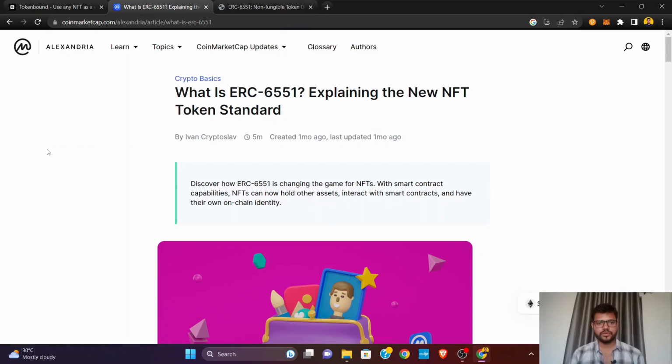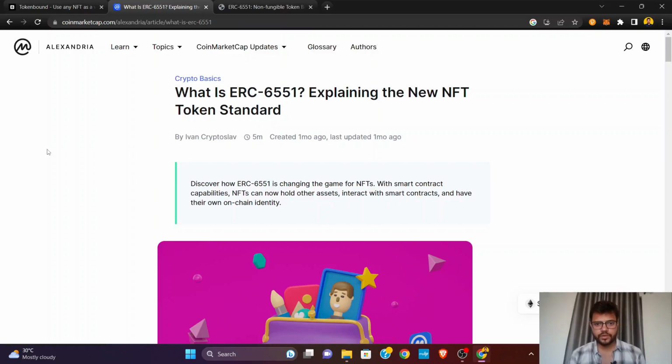But as we all know, if you have developed smart contracts, it is not possible for a single NFT to hold all the assets, because this NFT doesn't have its own address. So this is what we are going to give it. We are going to give all the NFTs, any NFT contracts which are going to be deployed in future, or are already deployed, a smart wallet address. So this address is going to be a smart wallet address.